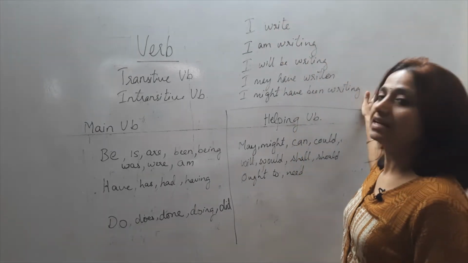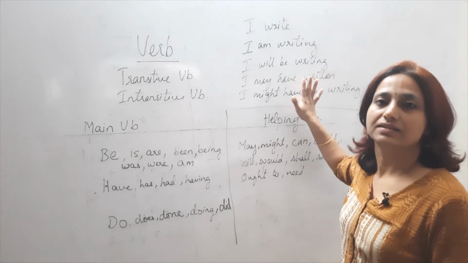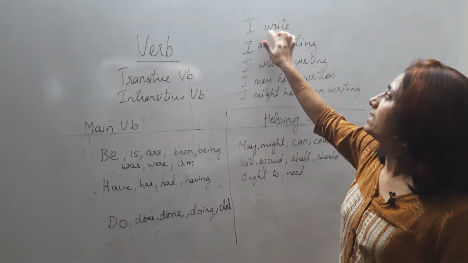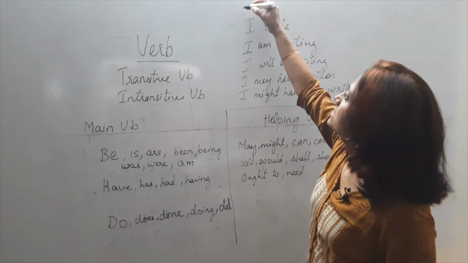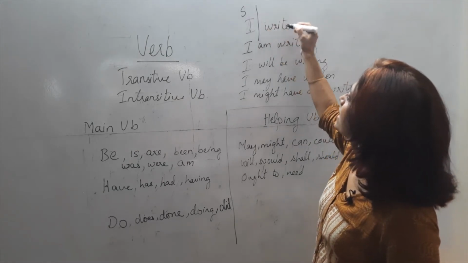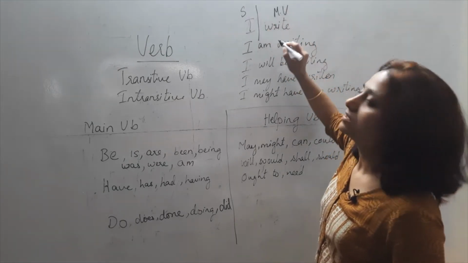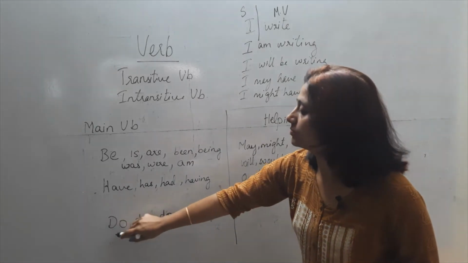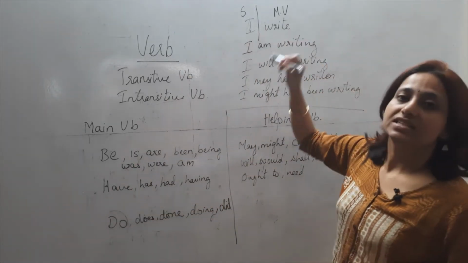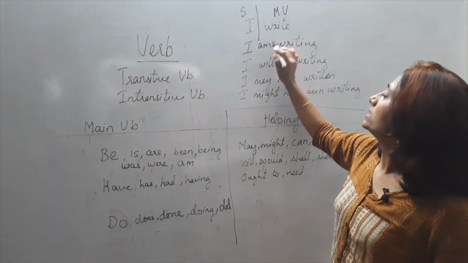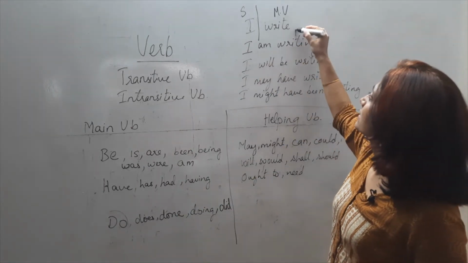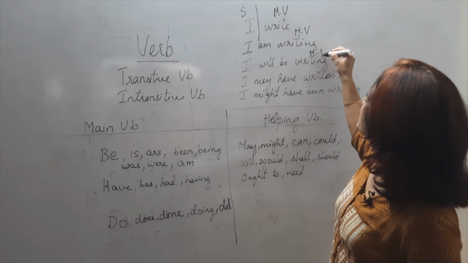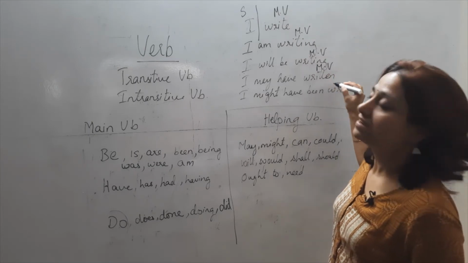Let's study that with the given example here. I write. I is the subject. Write is the main verb. Write is talking about one of the actions, do. So, I am writing. Write continues to be the main verb.